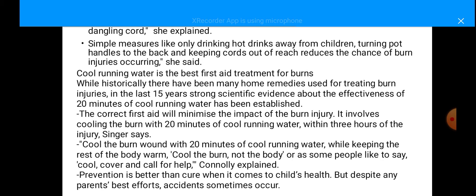The first aid will minimize the impact of burn injury. It involves cooling the burn with 20 minutes of cool running water within 3 hours of injury, and cool the burn wound with 20 minutes of cool running water. And prevention is better than cure when it comes to the child's health, but despite any parents' best efforts, accidents sometimes occur.